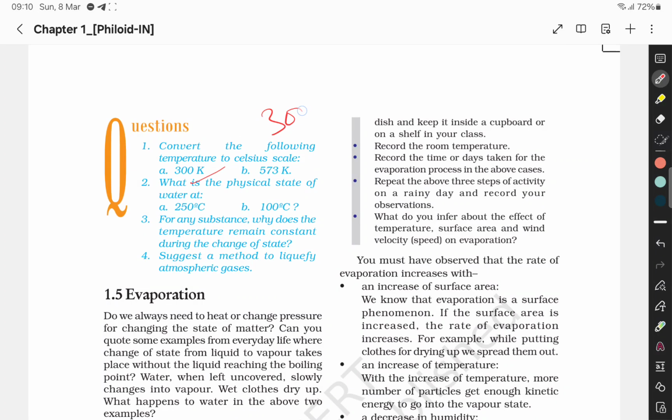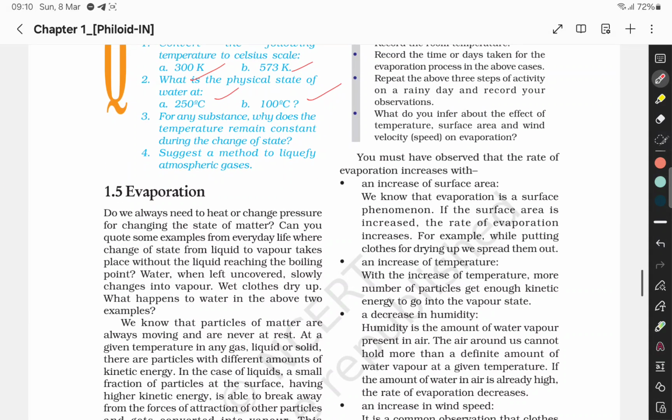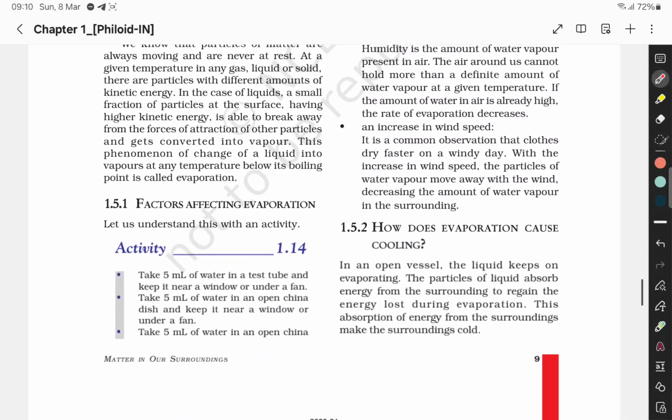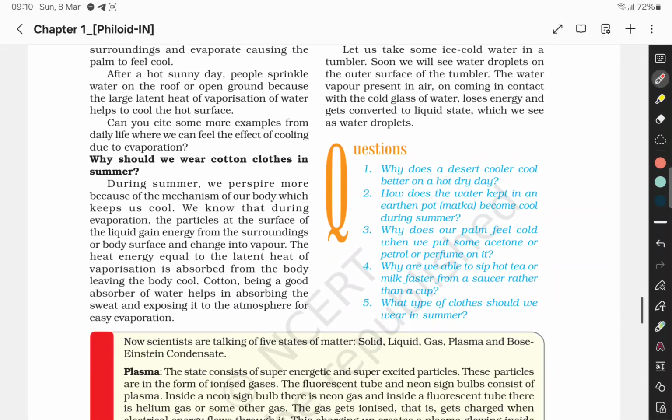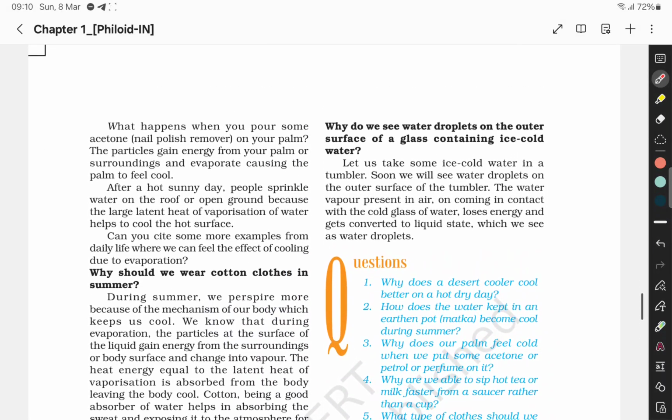तो 300 K है, तो आपका 0 डिग्री सेल्सियस इक्वल टू 273 निकल जाएगा. What is the physical state of water. ओके, now evaporation, factors affecting evaporation, how evaporation causes cooling. तो cotton क्यों पहनना चाहिए. ओके.